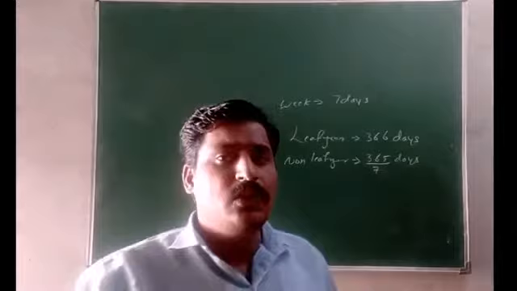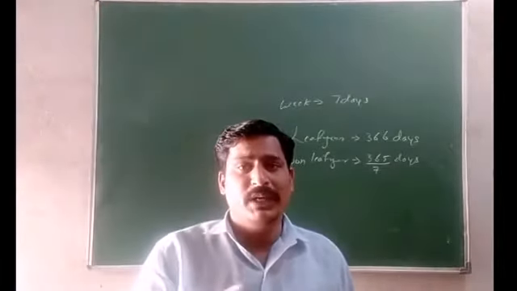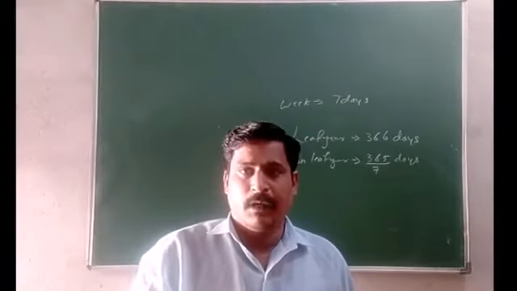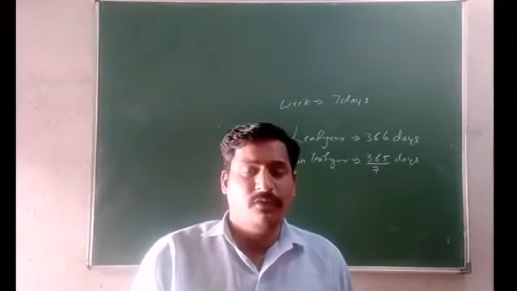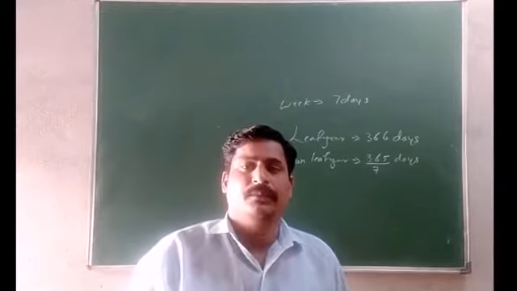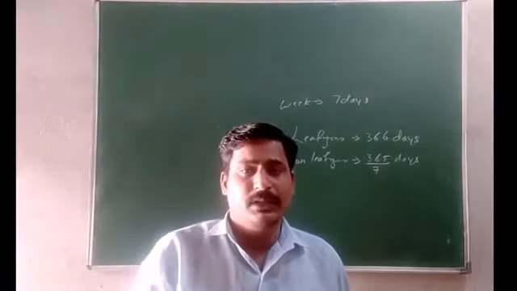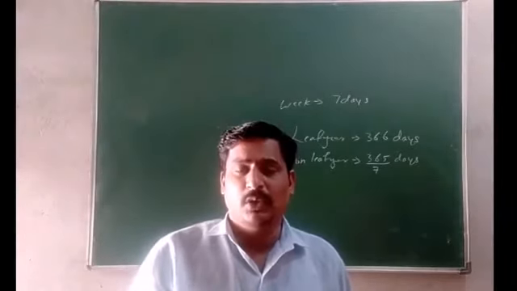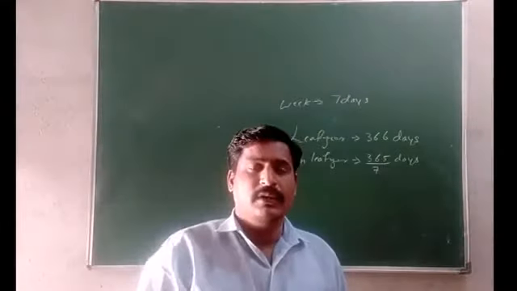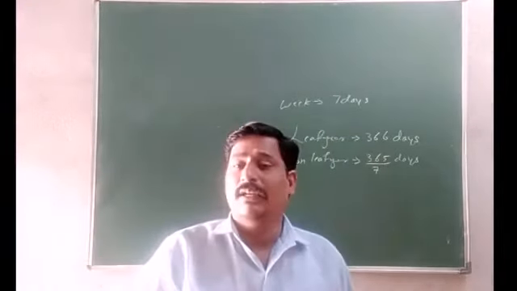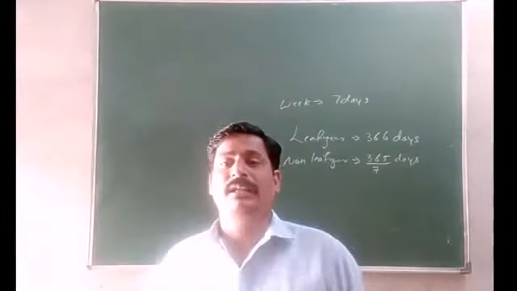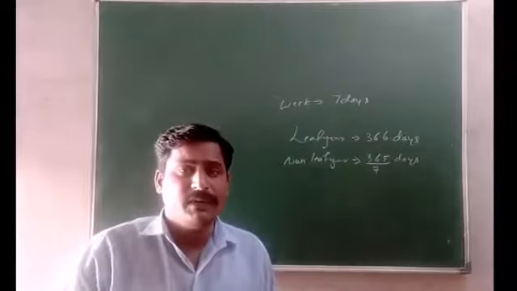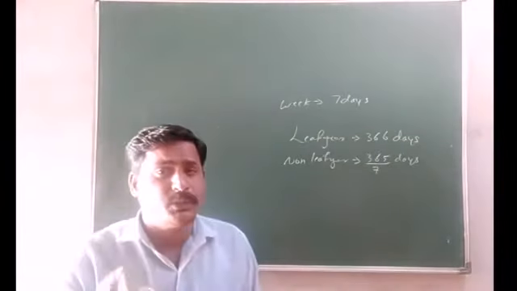We all know that there are 52 weeks in a year. Every month we have 4 full weeks and a few days. 28 days come in 4 weeks and the remaining 2 to 3 days, since a month has 29, 30, or 31 days. So 2 or 3 days extra, which will be covered in the next month again. In that way, we have a total of 52 weeks in a year.